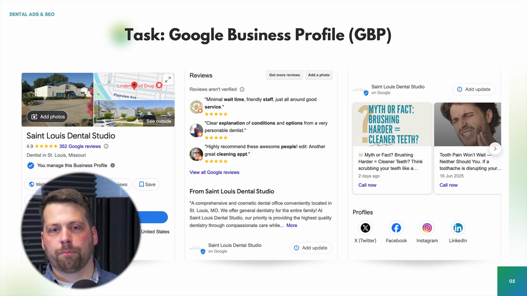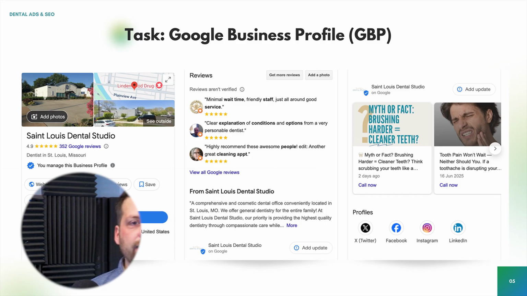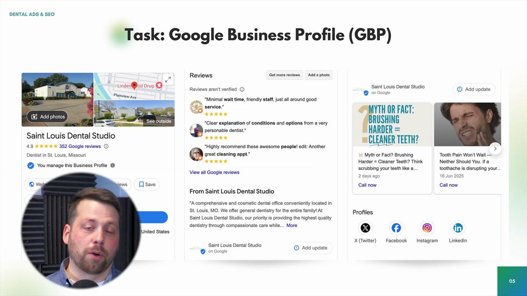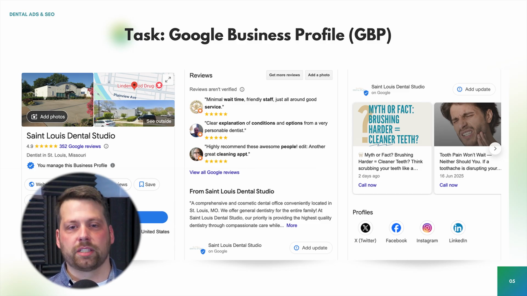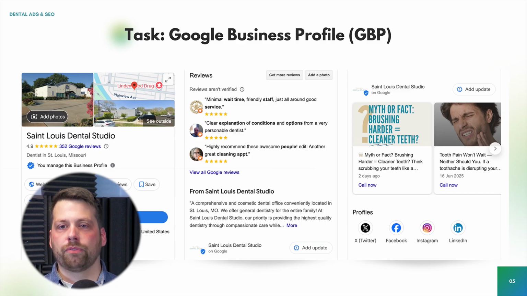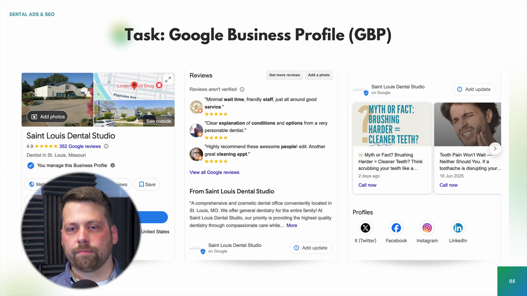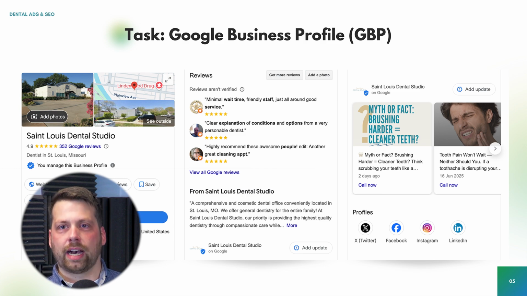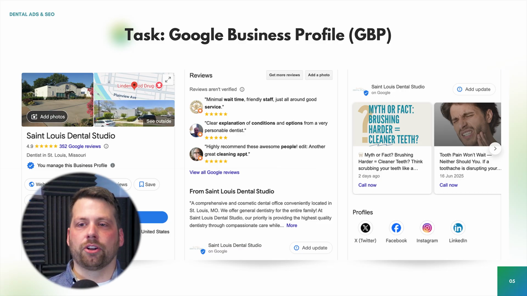So this is an example, and I have pulled up here on these slides. This is an example of a dentist that we are working with in St. Louis, and we did some work on their Google business profile. One of the things that you can see is on the left here on this slide, you're going to see St. Louis Dental Studio. It's got their star ratings, the amount of reviews they have. In the middle section there, you see the reviews. And I put it this way in a slide. It's usually the top, middle, and bottom is how that would work when you're looking at the whole page of the Google business profile. And at the bottom there, you see that there are these posts.